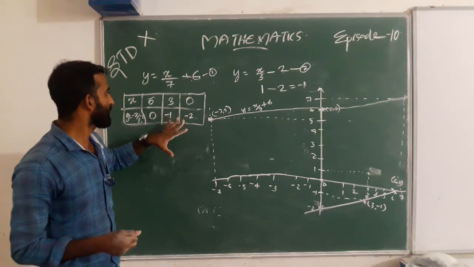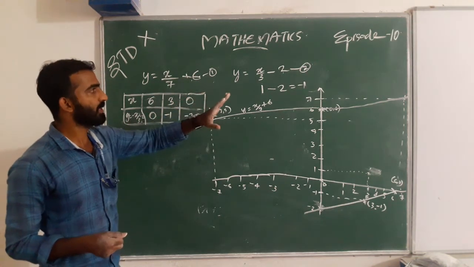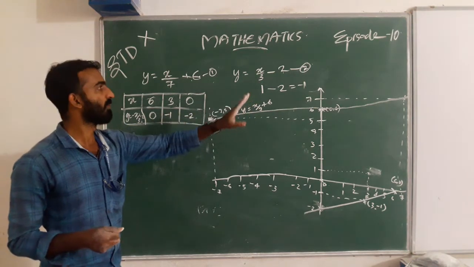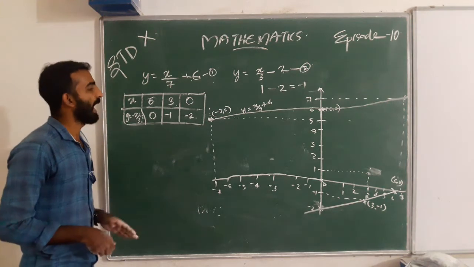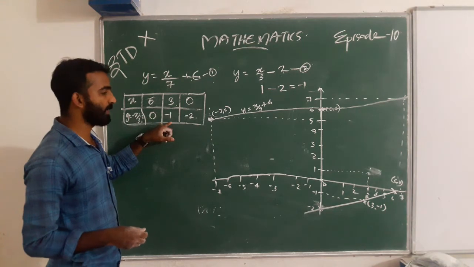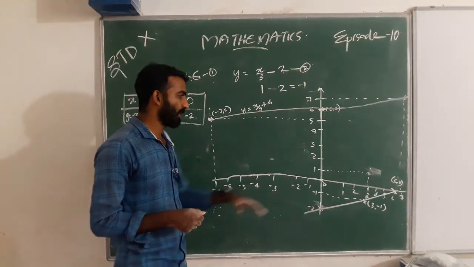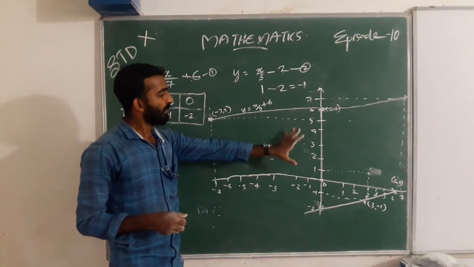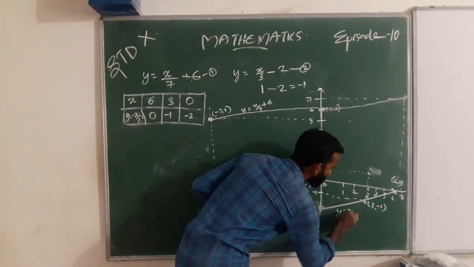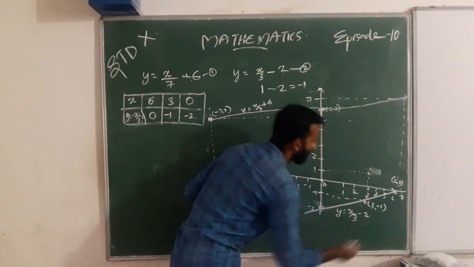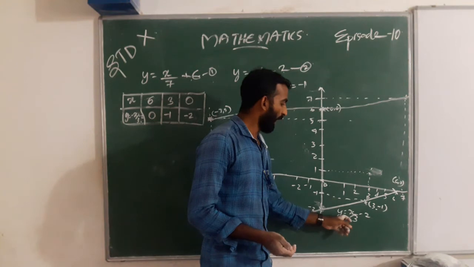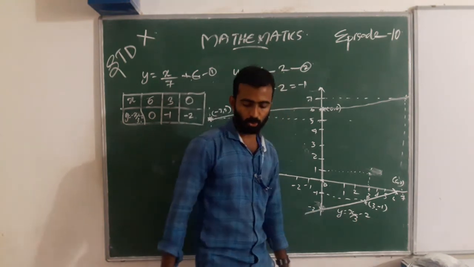So we rewrite: 3 by 3 minus 2, that is 1 minus 2, we get negative 1. And the answer is (6, 0), (3, -1), (0, -2). This is the graph, this is the equation. That is the equation y equal to x by 3 minus 2.